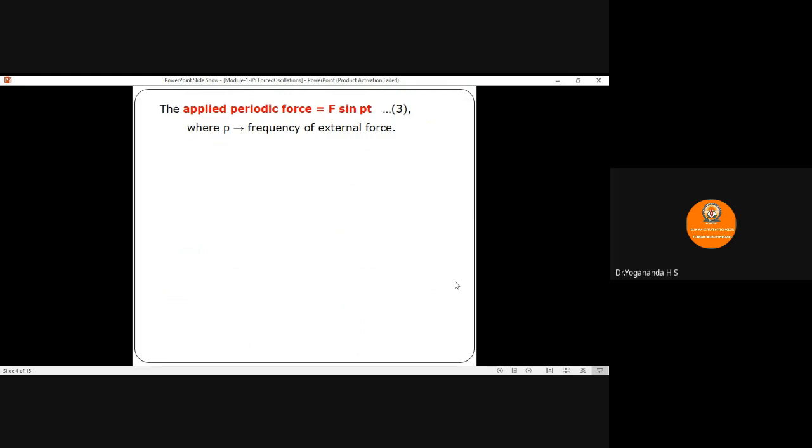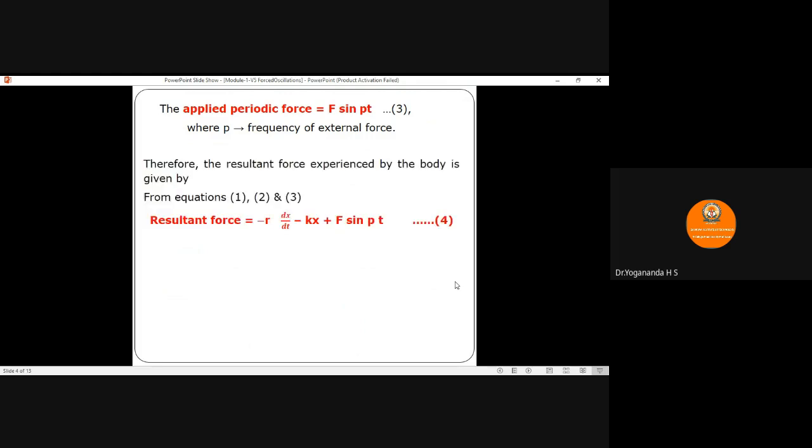So the total force experienced by a body executing forced oscillation is due to three forces acting on it. The first is the restoring force, which is responsible for oscillation. The second is the resistive force, offered by the medium. The third is the periodic force, applied at regular intervals of time in order to maintain the amplitude constant.